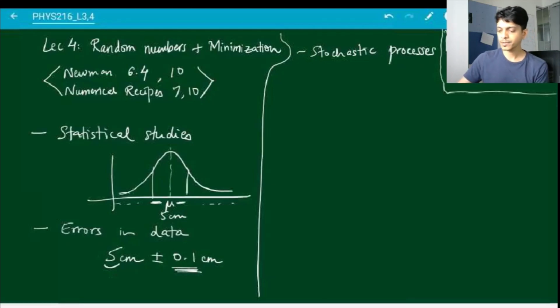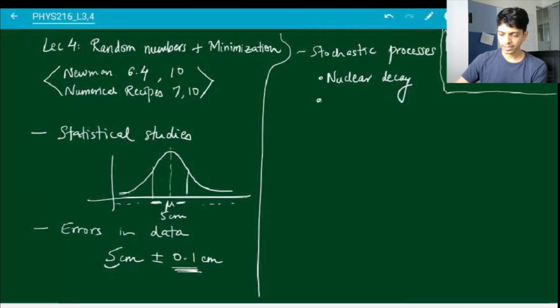So what are some examples of stochastic processes that you can think of? For example, nuclear decay. You have studied in your 12th standard that nuclear decay happens with certain probability, but you can't exactly pinpoint when a given nucleus is going to decay. You can only say that it follows this law of radioactive decay, it's going to exponentially fall. But exactly which nucleus is going to decay, that is not known. So it happens statistically. So if you want to model that kind of a system, you can use random numbers.